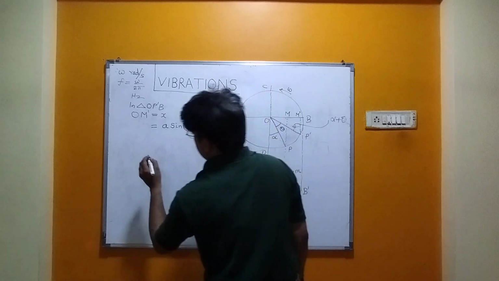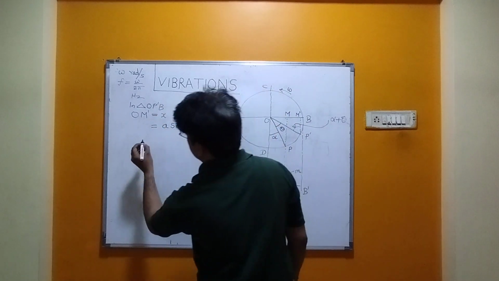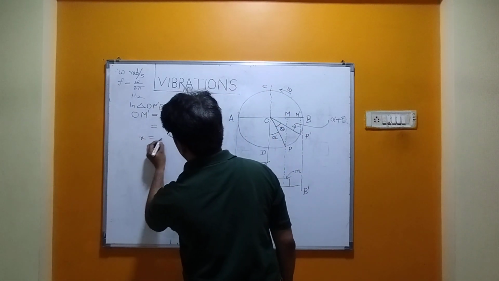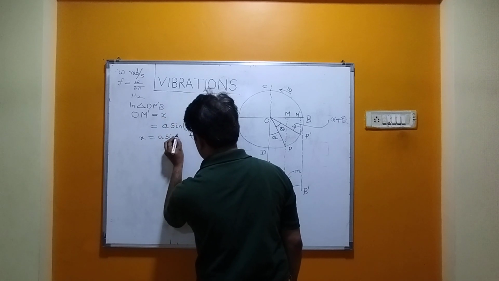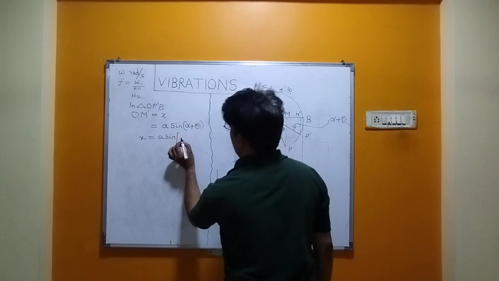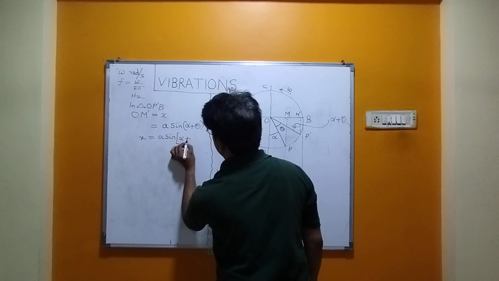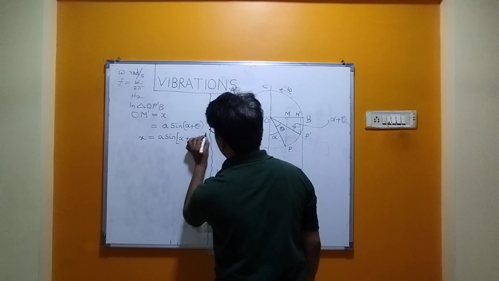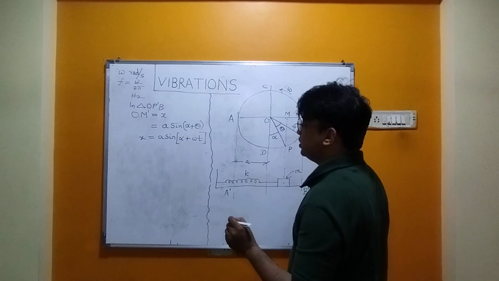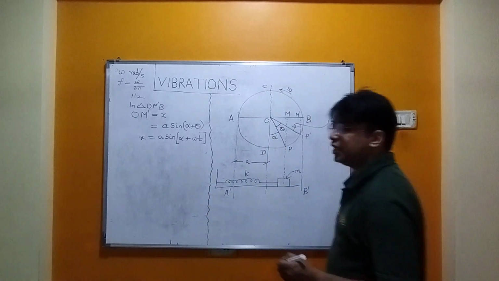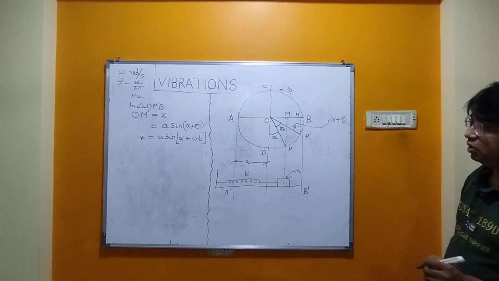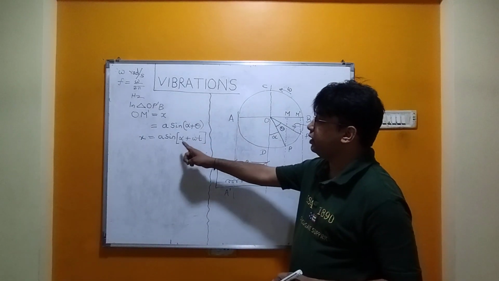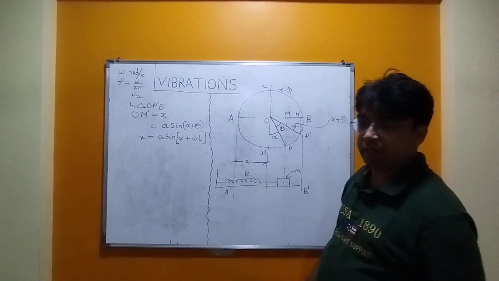Okay, then I am writing the same equation like this. X is equal to A sine, alpha will be the same as it is, but theta will be written as omega into t. So this is the expression for the displacement of the particle performing oscillatory motion. X is equal to A sine (alpha plus omega t).